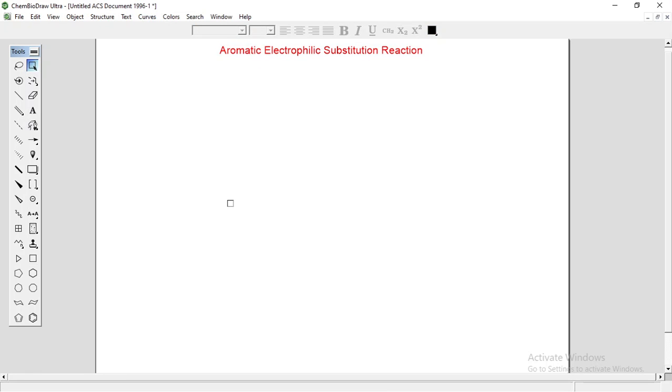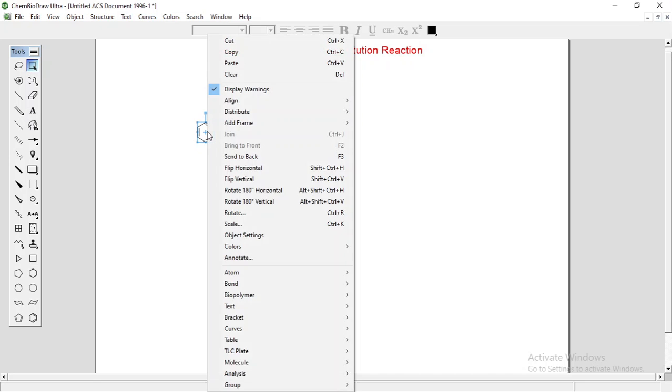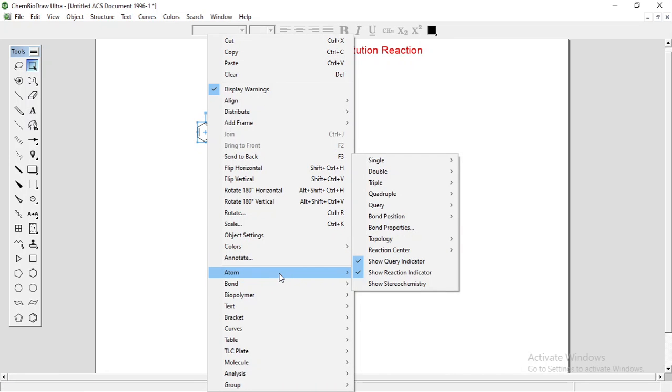So we know that benzene contains a circular cloud of pi electrons above and below the plane of the ring. Let me show you that.